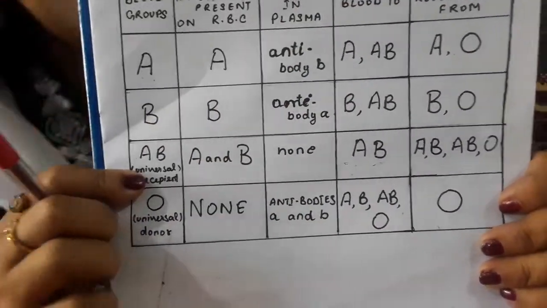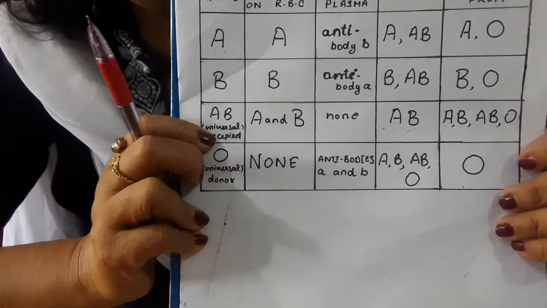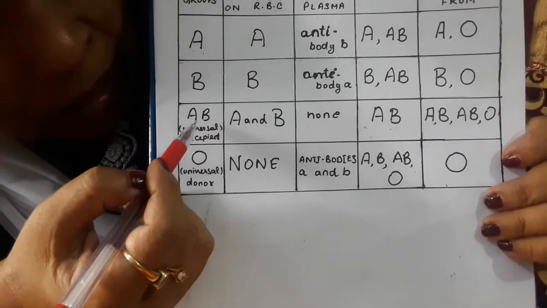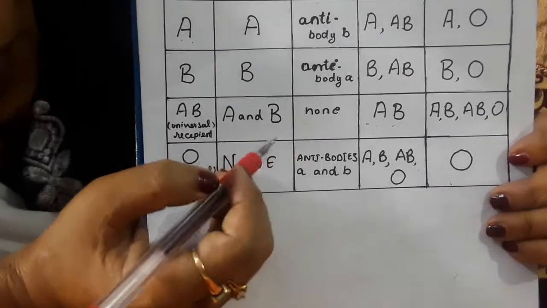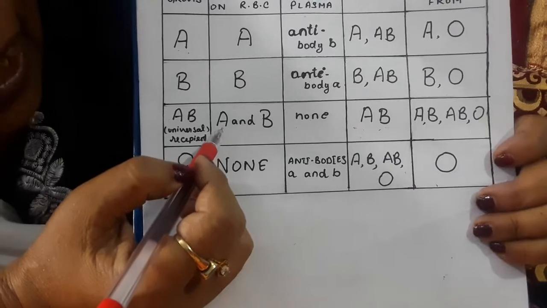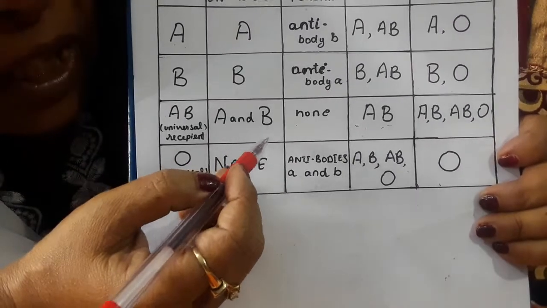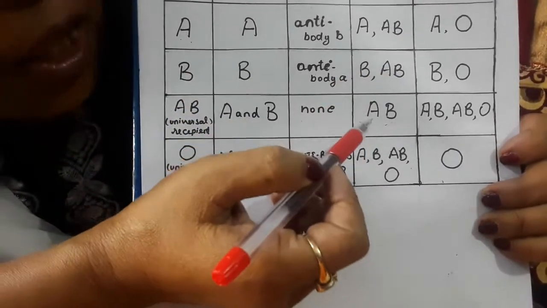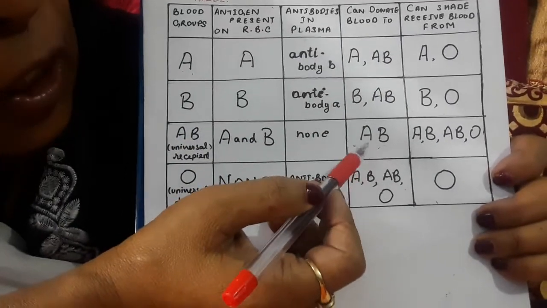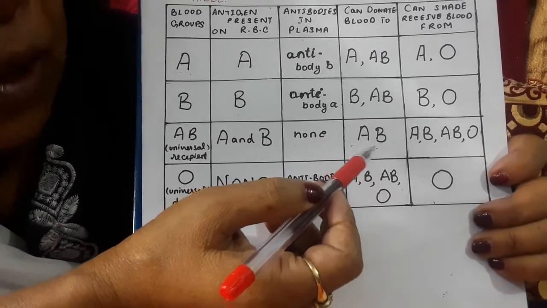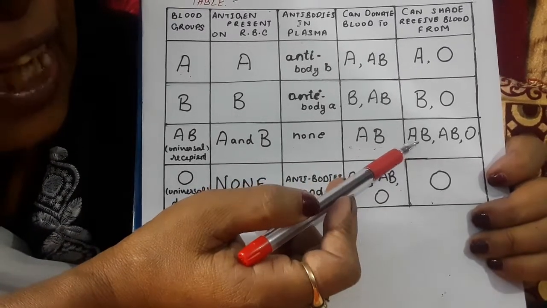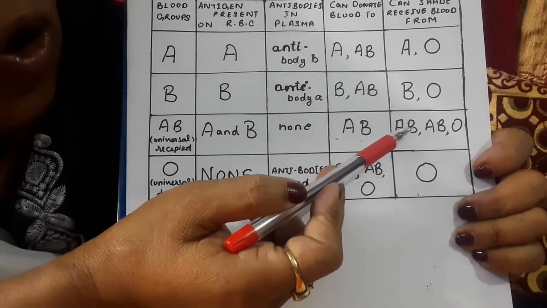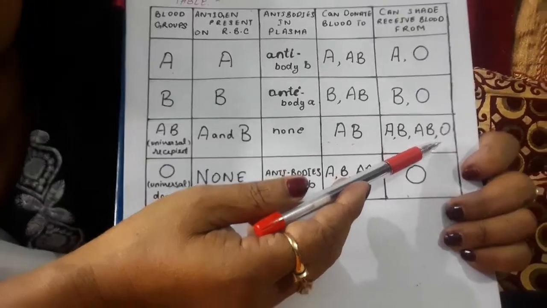The third type of blood group found in a person is AB. Now, in such a blood group, what do we find? We find that they have both antigen A and B, whereas there is no antibody present. So, such a person can donate blood only to a person having blood group AB, whereas it can receive blood from a person having blood group A or B or AB and O.